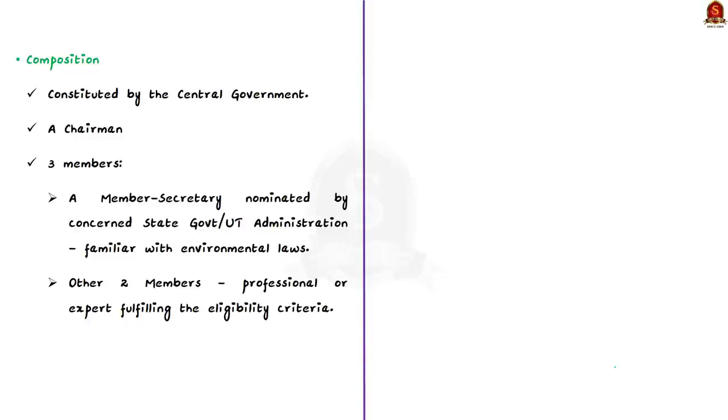Now what about the composition of this authority? So basically the authority is constituted by the central government and it comprises a chairman and 3 members. And one member is a member secretary who is to be nominated by the concerned state government or the Union Territory Administration. Now such member secretary shall be a serving officer of the concerned state government or the Union Territory Administration, and she should be familiar with environmental laws. Then the other 2 members shall be either a professional or expert, and they should fulfill the eligibility criteria given in the notification. That is the EIA notification.